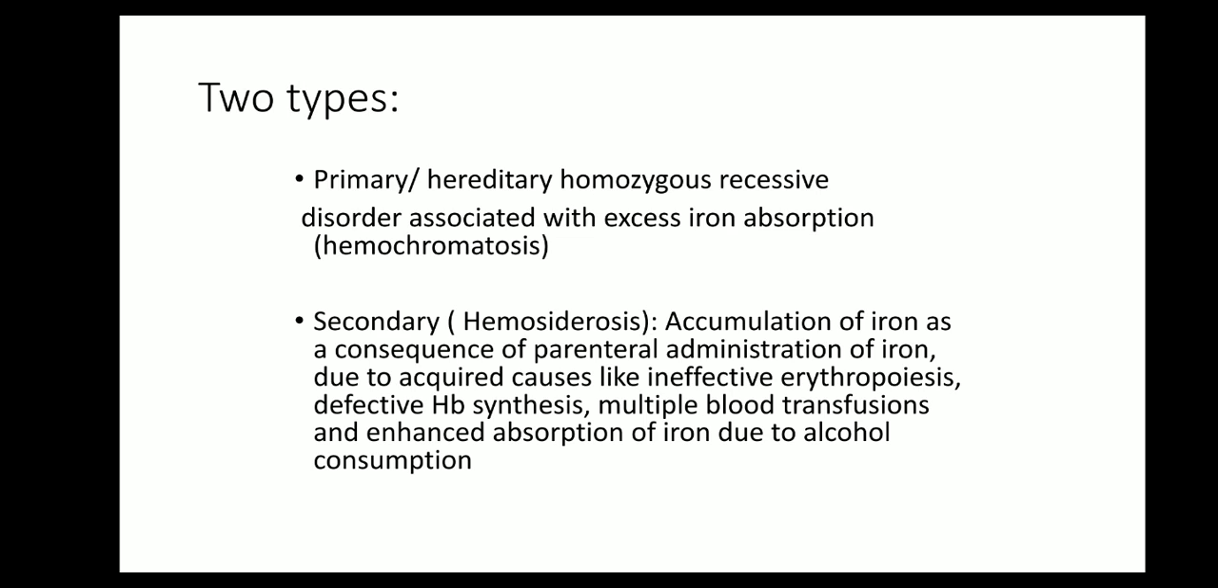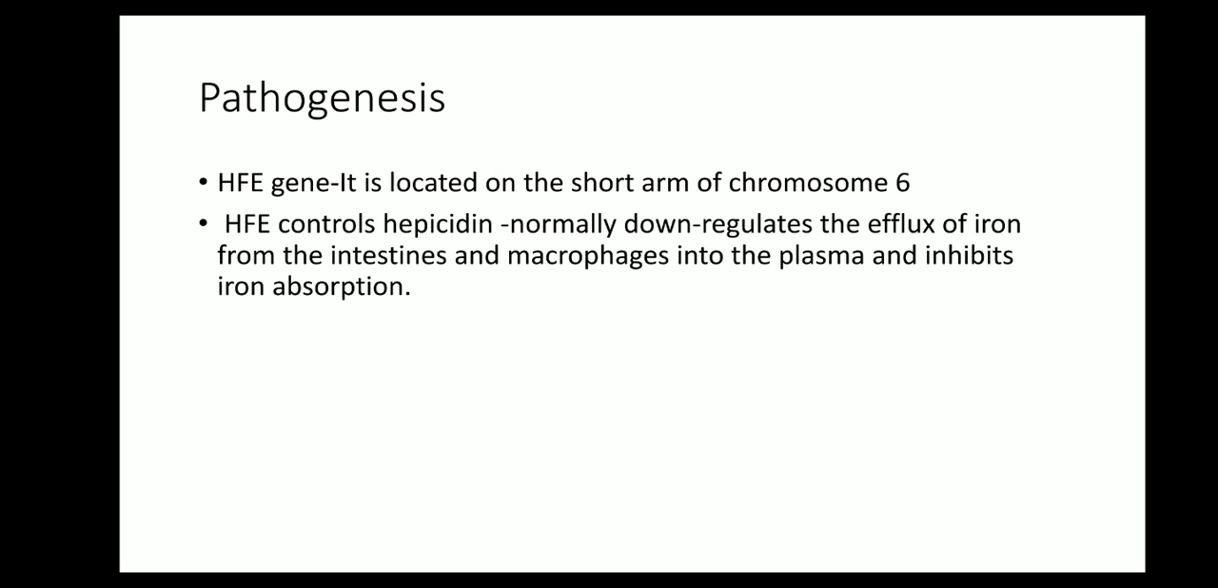There are two types. Primary is a homozygous recessive disorder associated with excess iron absorption. This is called hemochromatosis. Secondary is hemosiderosis, accumulation of iron as a consequence of parenteral administration of iron or due to acquired causes like ineffective erythropoiesis, defective hemoglobin synthesis, multiple blood transfusions, and enhanced absorption of iron due to alcohol consumption.